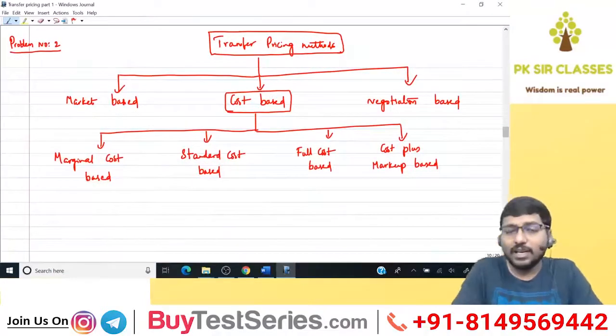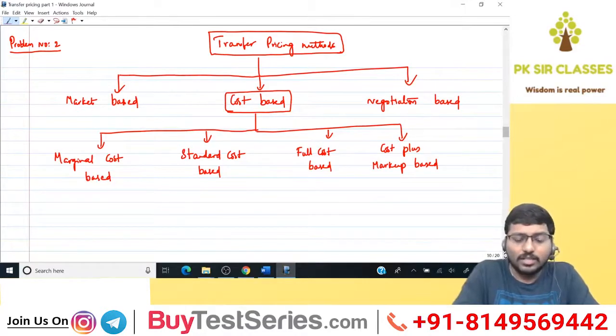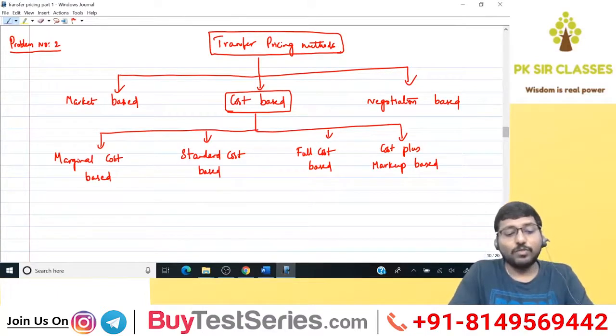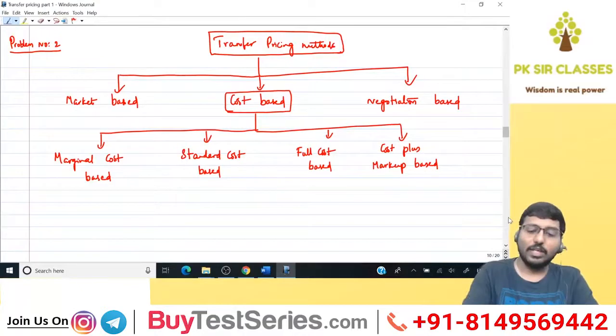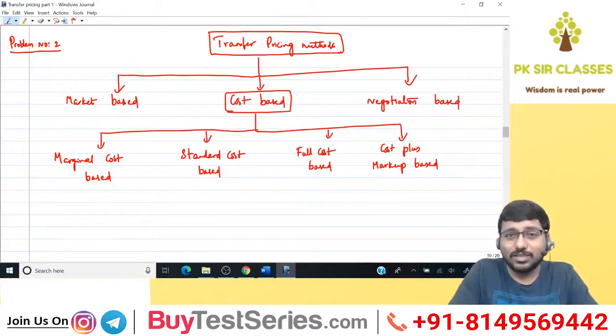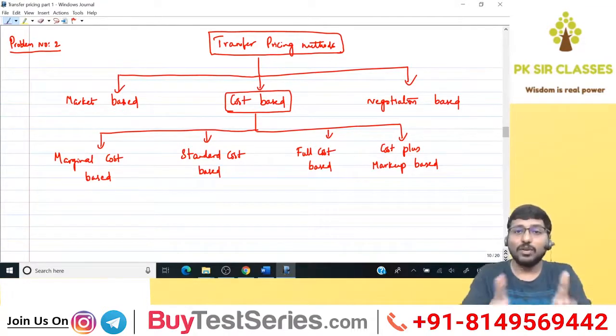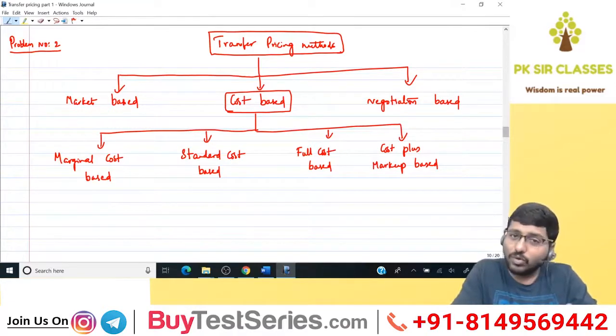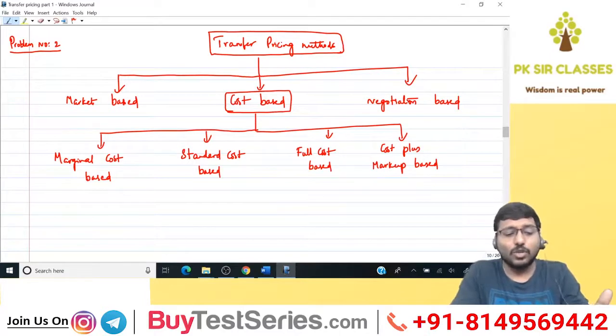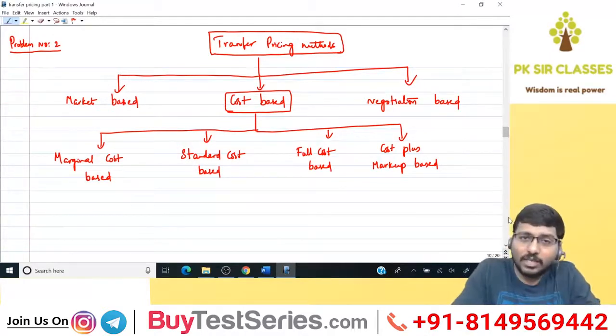Now I'll be shuffling here and there. You guys need to understand that, don't be kiddish. For example, 10 sums are there, the lecturer should start with number 1, then number 2, then number 3, then number 4. We are not 10th class kids, okay? Or SSC or plus 1, plus 2. We are CA final students. You need a bit of maturity over here. Even though I gave you a list of sums in the order given by your institute study material, there is no rule that we have to go in the same order. Every lecturer has his own perspective of the subject because of the expertise over the years and the experience he has gained. So we go in a particular way. So you trust me and you travel with me.